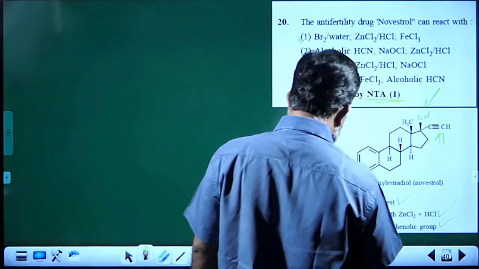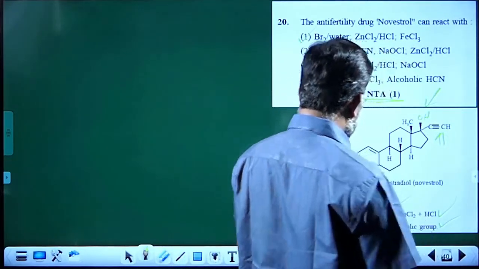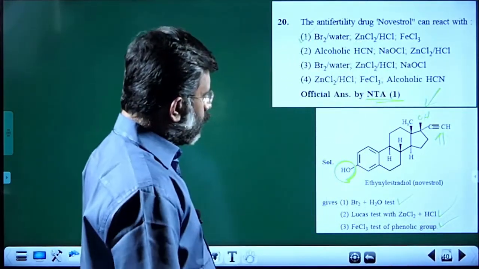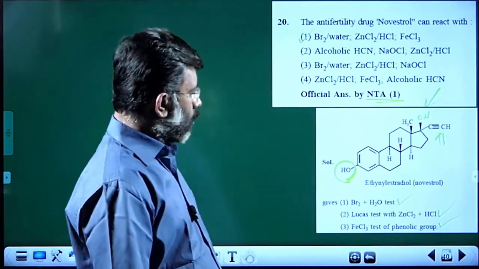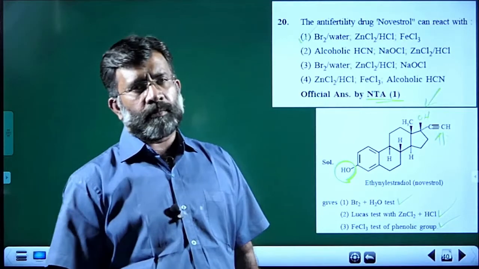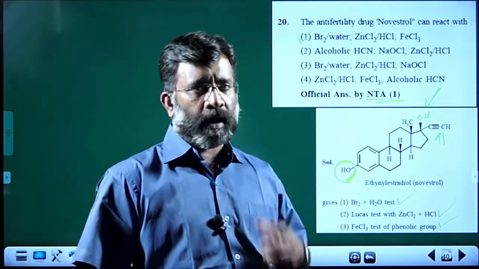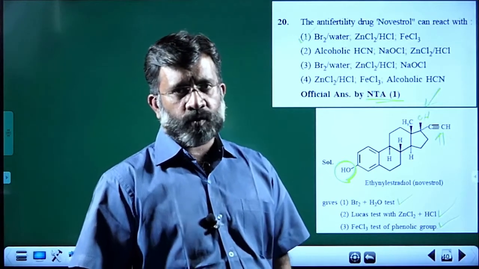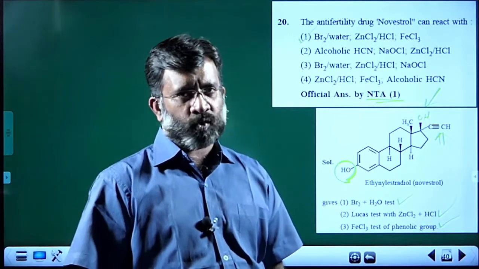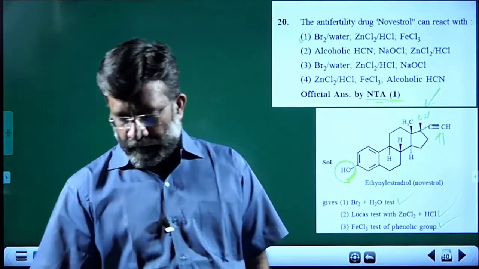Yes, it can give because there is a phenolic group there. So unless you know the molecular entities and the features of the Novestrol molecule, you won't be able to answer this question. So we have to thoroughly look at the molecular structures, especially those molecules in the last chapter, chemistry in daily life.